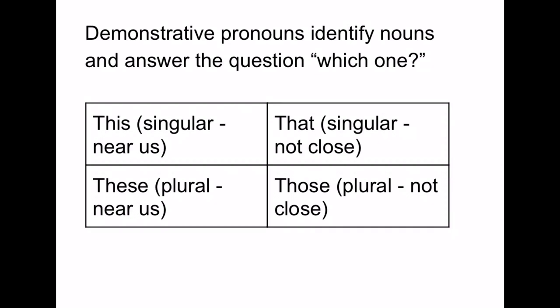Demonstrative pronouns identify nouns and answer the question, which one? You would say this for one single item that is in close proximity. This pencil right here next to me. You would say that for one single item that's a little bit farther away. That pencil way over there. And similar for plural, these for something plural that is right nearby, and those for something plural that is far away.